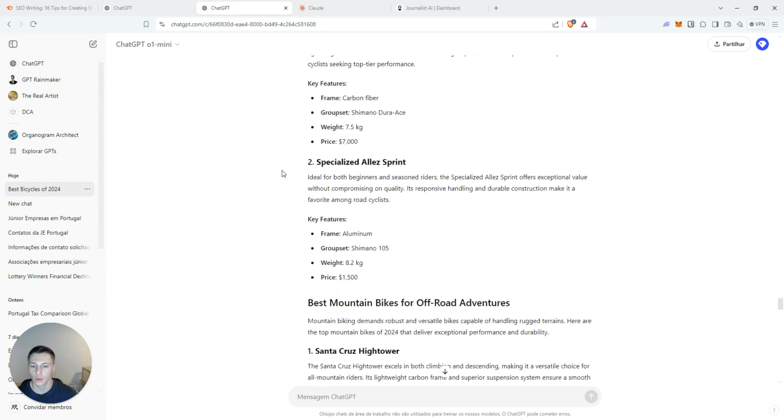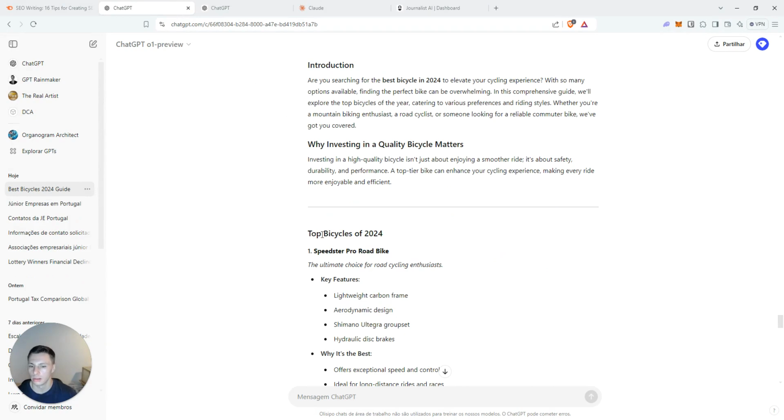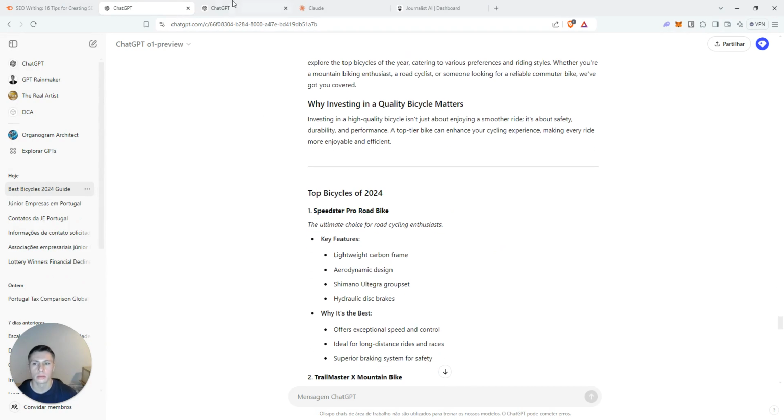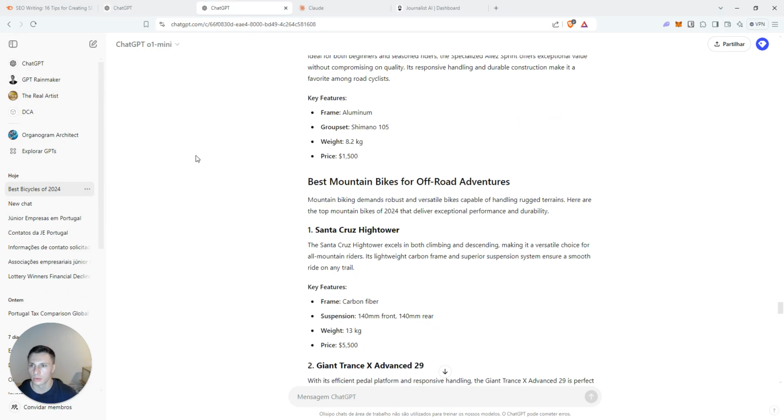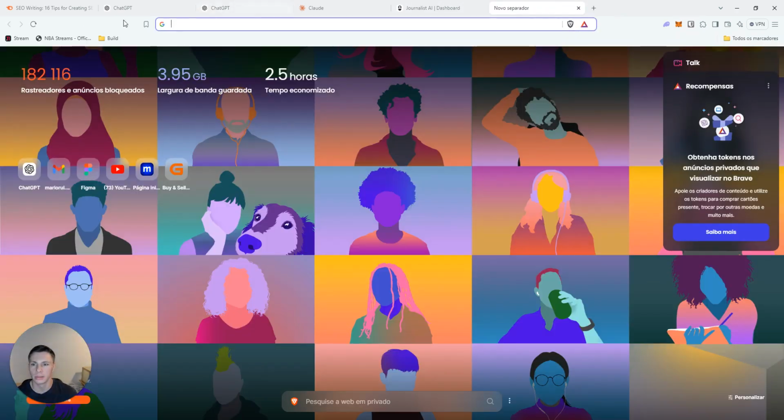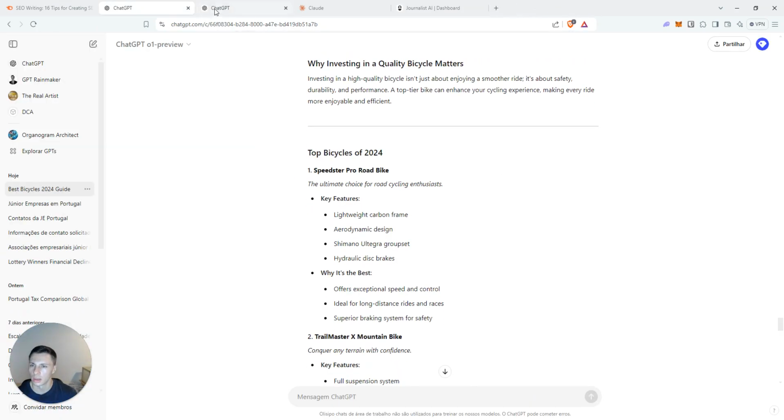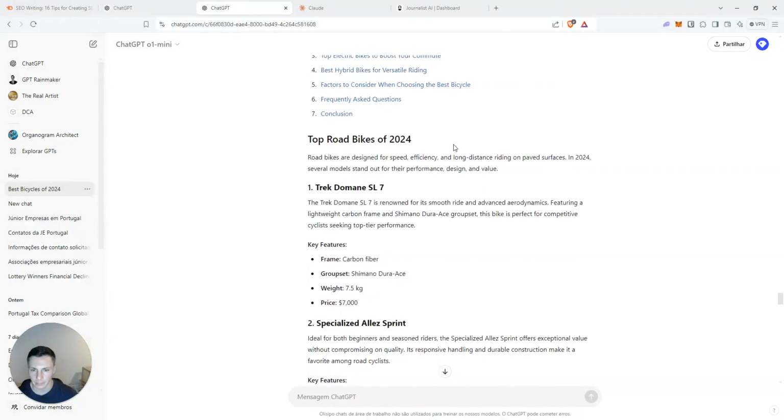It provided different options, which is interesting. I think we're going to get to an era where SEO is going to change. You're going to start asking AIs to find products for you, and you want your products to be ranking high on AI search engines, instead of the traditional search engines like Google. So it might be interesting to check how that will evolve.